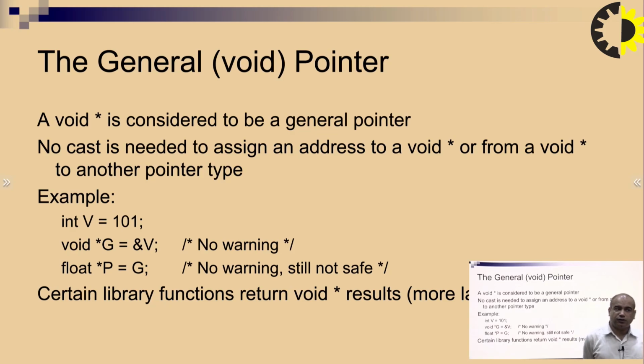If I talk about float star p equal to g, no warning will be there, but it is still not safe, because the value is of type integer and we have used casting in the void type of pointer. Now the void pointer is going to be used in float type. Certainly, library functions return void star results, which will be discussed later.